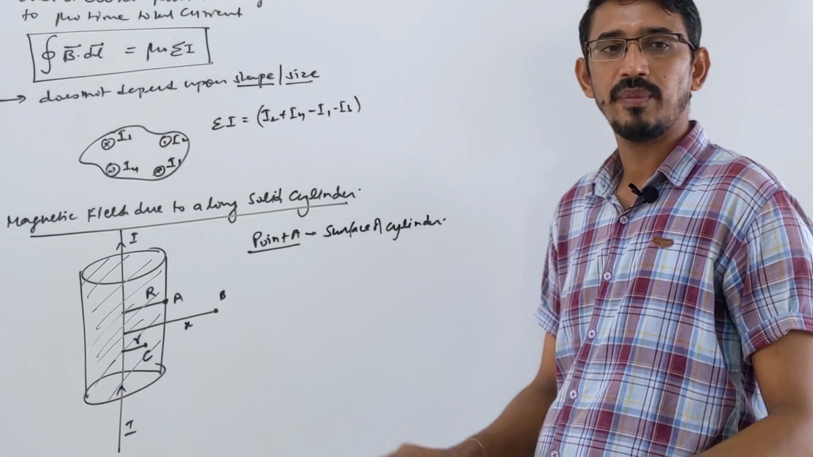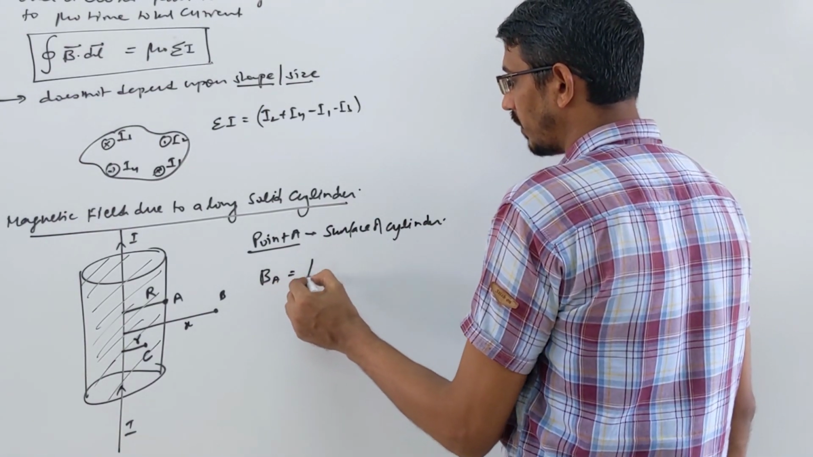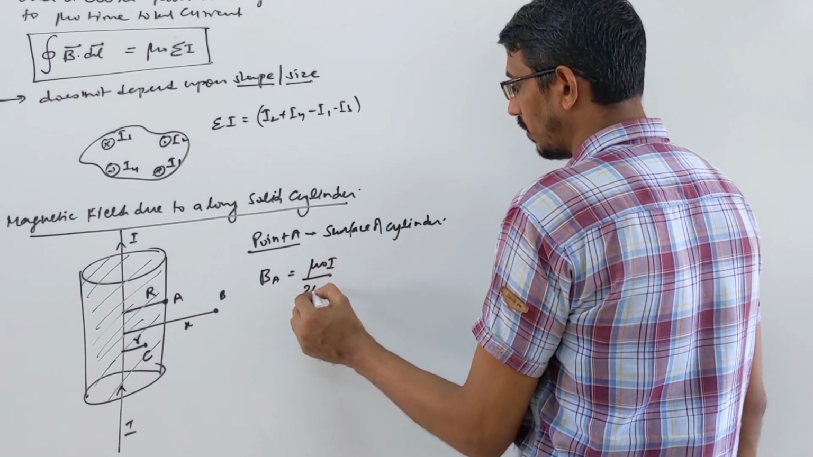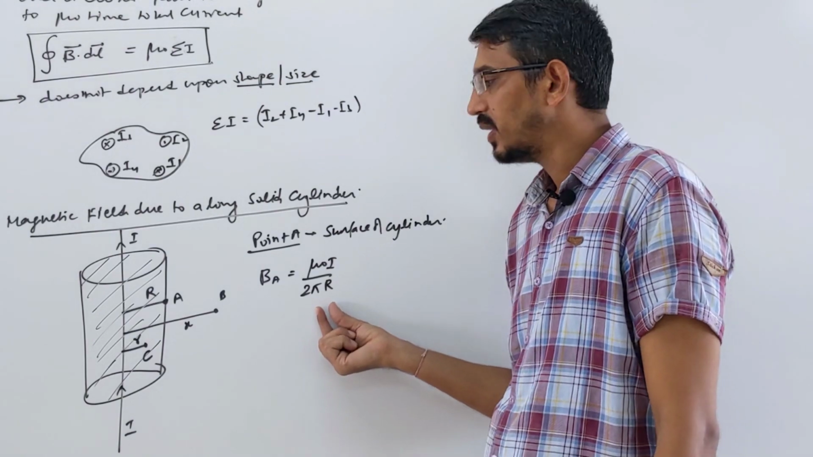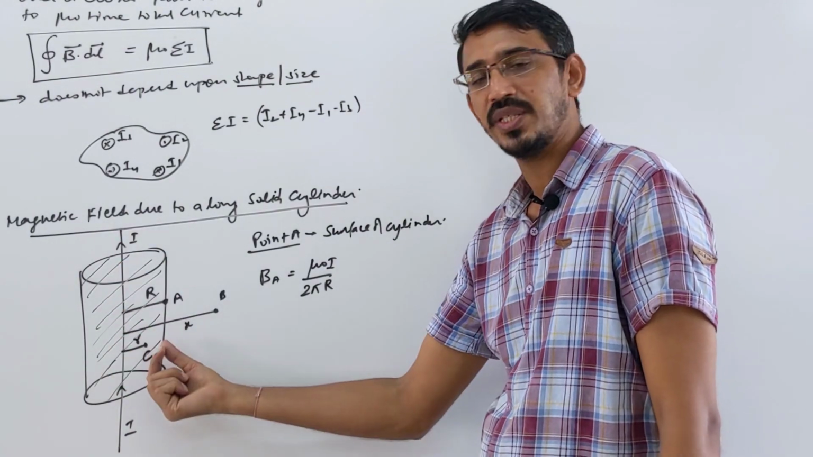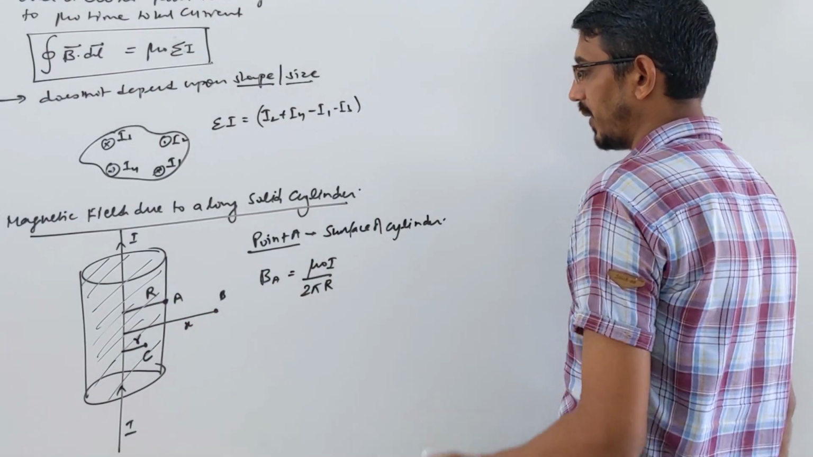What is the answer? Same as the wire, no change. Magnetic field at point A is mu naught I upon 2 pi r, that's all. This formula I wrote for a wire. Suppose the wire is this thick, then at some distance, what is the magnetic field due to the wire? Just like that, the cylinder also on the surface.